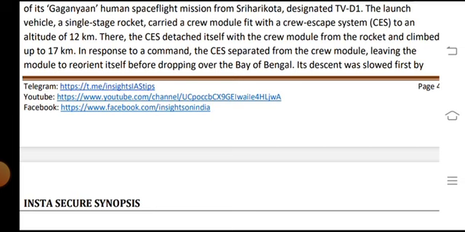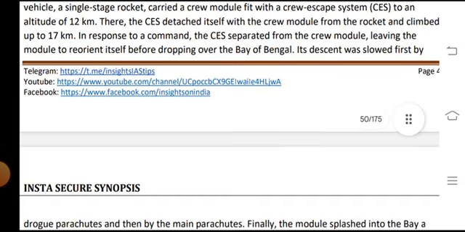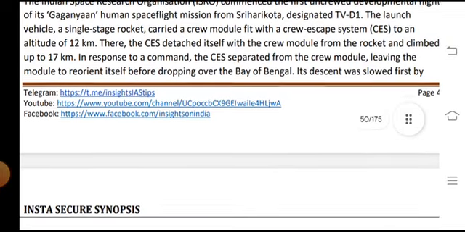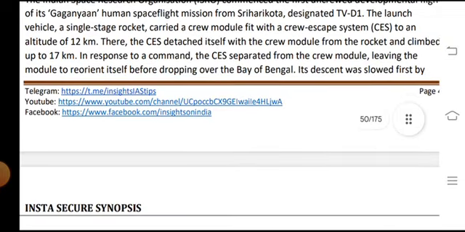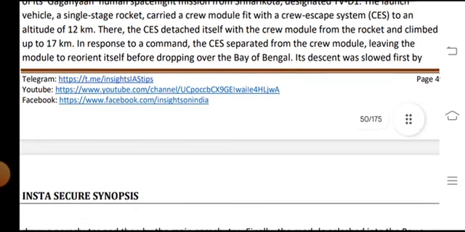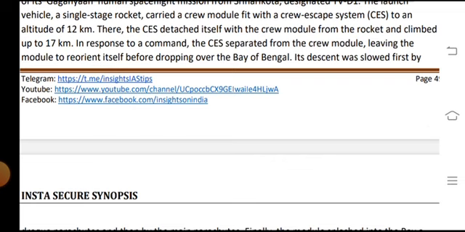The launch vehicle is a single-stage rocket that carried the crew module fitted with the crew escape system, CES. At an altitude of 12 kilometers the CES detaches itself with the crew module from the rocket and climbed up to 17 kilometers in response to commands.